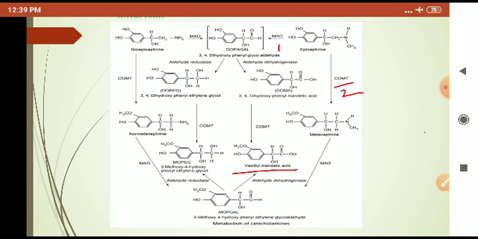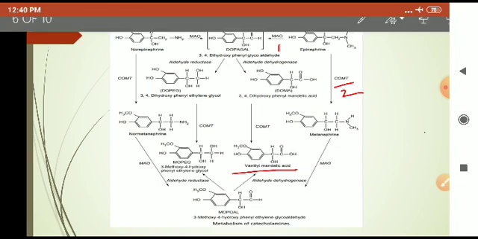By the action of MAO and COMT, epinephrine gets converted into metanephrine. Again, by the enzyme MAO, monoamine oxidase, this metanephrine gets converted into 3-methoxy 4-hydroxy phenyl ethylene glycoaldehyde, and this again gets converted finally into vanillylmandelic acid by the action of the enzyme aldehyde dehydrogenase.